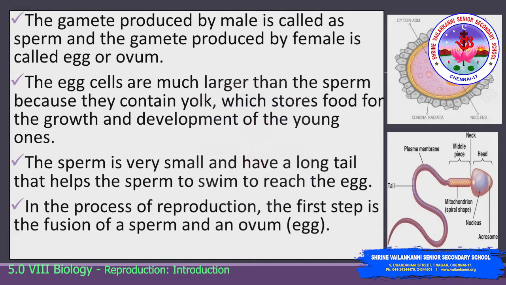The yolk stores the food for the growth and development of the young ones. The sperm is very small and has a long tail that helps the sperm to swim and to reach the egg. In the process of reproduction, the first step involves the fusion of the sperm and the ovum.